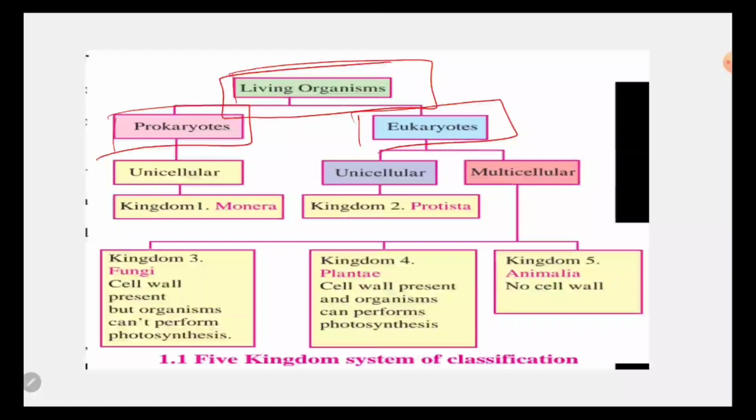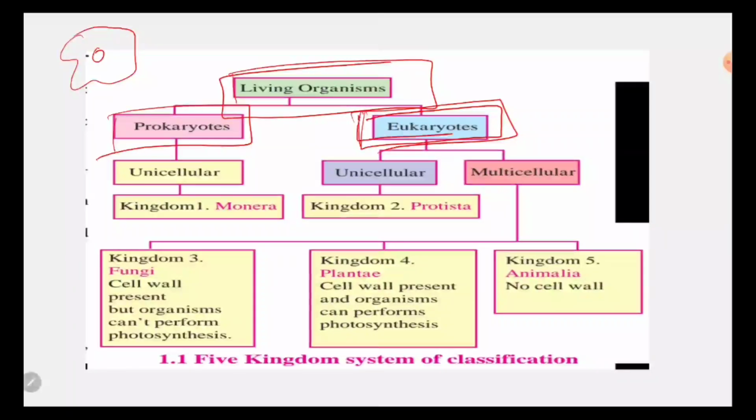Now I will tell you what prokaryotes are. It's better that you write it down. A prokaryote is any organism that lacks a distinct nucleus and other organelles. If an organism doesn't have a well-defined nucleus, that living organism is called a prokaryote. And eukaryote means its nucleus is present, all the organelles are well defined, and it works very nicely.